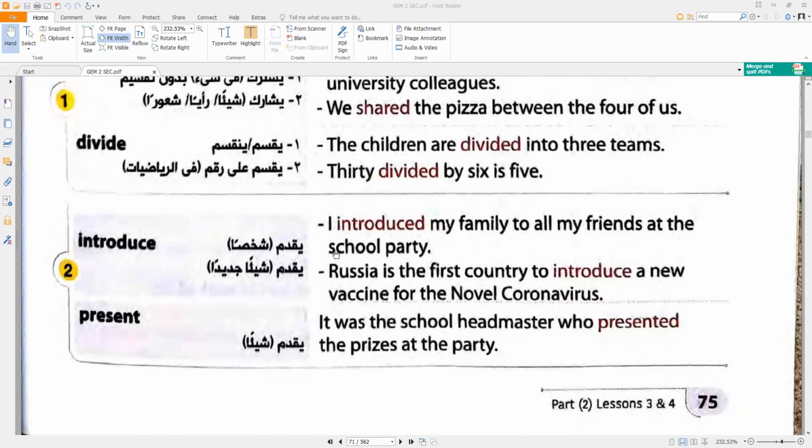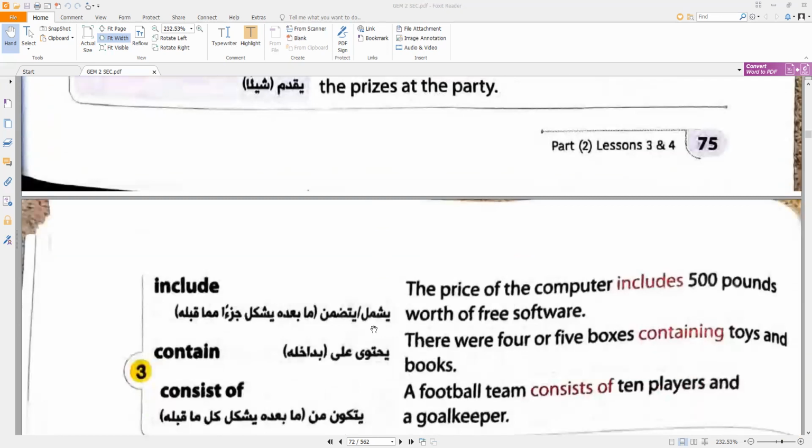I introduced my family to all my friends at the school party. Russia is the first country to introduce a new vaccine for the novel coronavirus. Notice here that novel is not a noun, it is an adjective, meaning very new. It was the school headmaster who presented the prizes at the party.